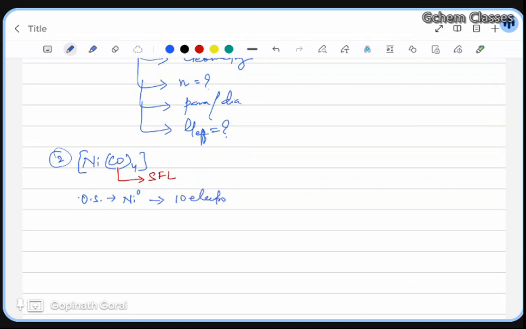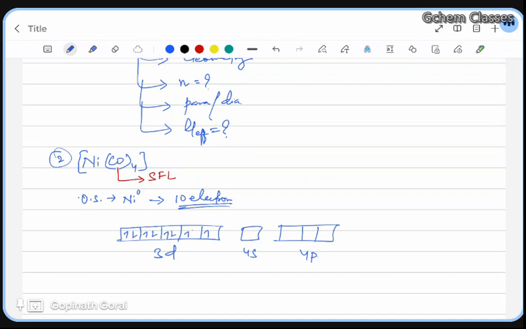This much only you should know. How much in d, how much in s, no need to worry about that when you have a strong field ligand. Strong field ligand means it will pair up. So now you just draw the d orbitals: 1, 2, 3, 4, 5. So this is 3d, this is 4s, this is 4p. In 3d, 10 electrons are filled, because whatever was present in 4s came over here.